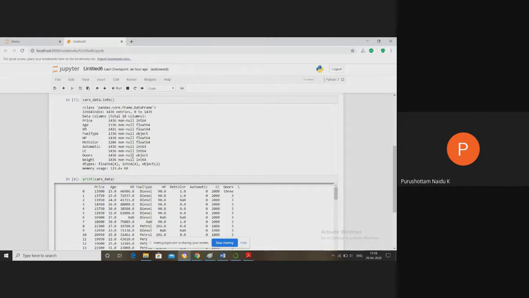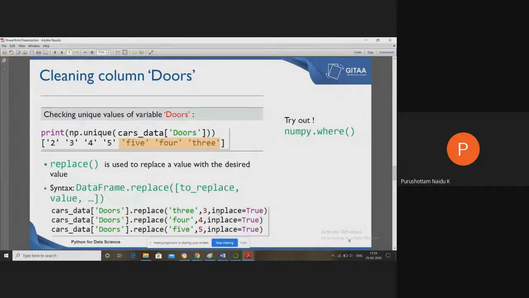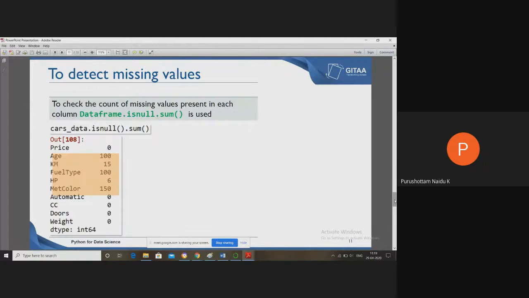Once you convert 3, 4, 5 into numeric values, the type is also converted to integer data type. Here we first replace 3, 4, 5 with numeric values, then we can change the data type. So that is one of the cleaning techniques, replacing categorical values with numerical values.